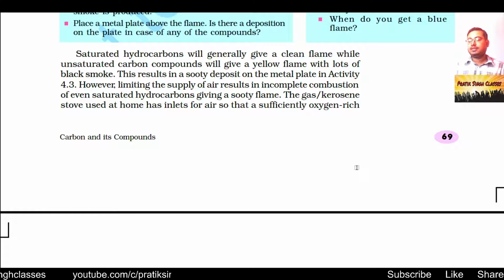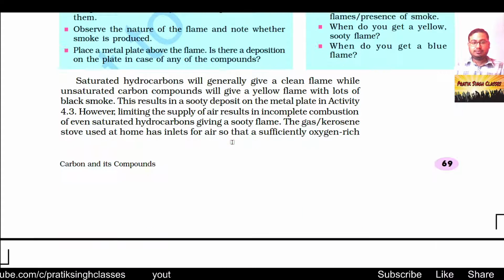What happens when we have an insufficient amount of airflow or oxygen flow when a fuel burns? Whenever we have an insufficient amount of oxygen or airflow while the fuel is burning, we have a yellow flame with lots of black deposits, and this results in a sooty deposit on a metal plate, as we saw earlier in activity 4.3.